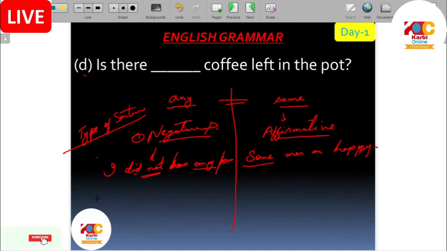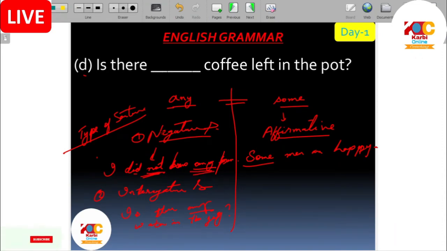And another use of any is there. This is number one. Number two is what? In case of interrogative sentence, in case of question. When you ask a question, we have to use any. Interrogative sentence. For example, is there any water in the jar? Is there any water? Because we are asking a question, is there any water in the jar? In such type of question, we have to use any.